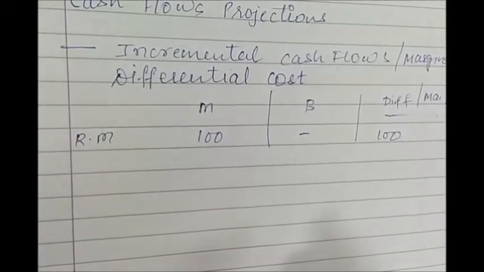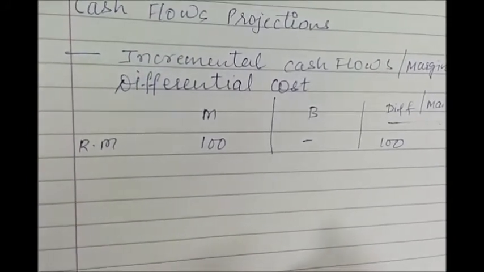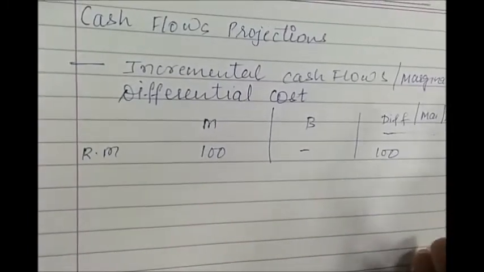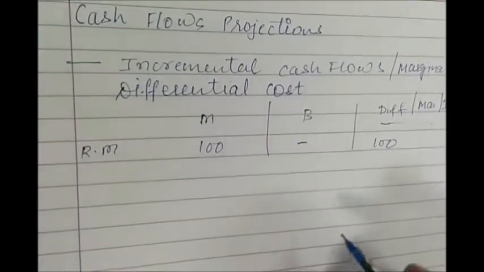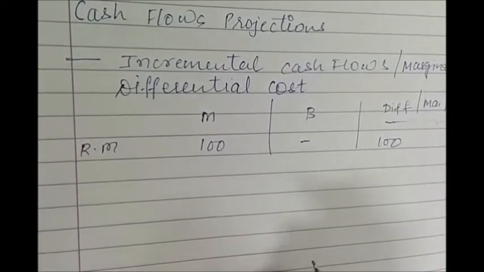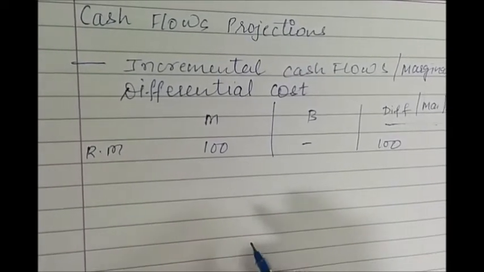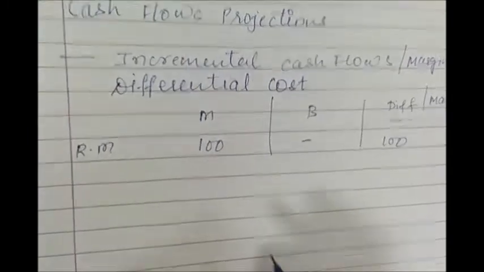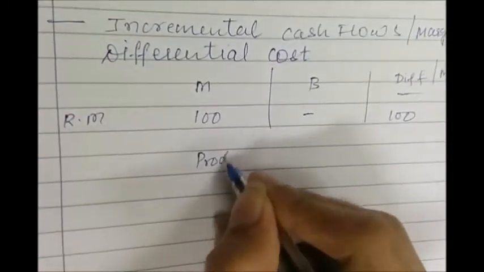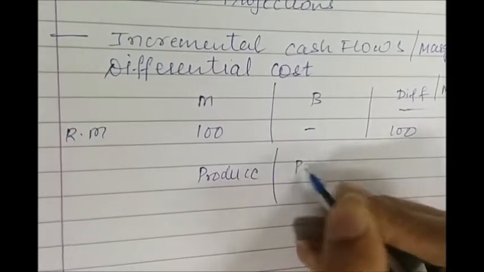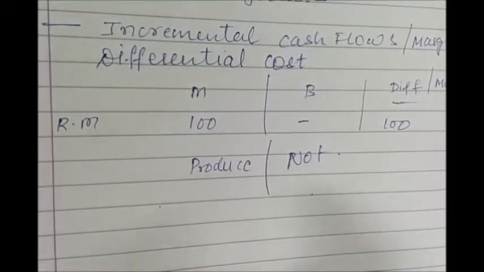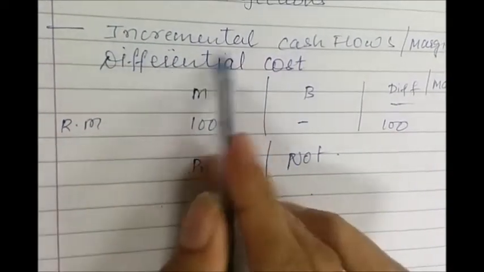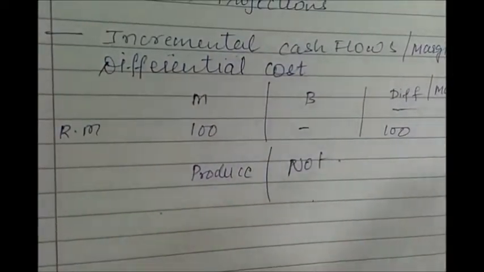By looking at any example, you may not feel that there are differential costs. We will be discussing the Modern Pharma case, where Modern Pharma is considering producing a new product. So what is the decision then? Either to produce that product or not to produce that product. So you may do it in this manner. So this is one thing, that you will always consider incremental cash flows.